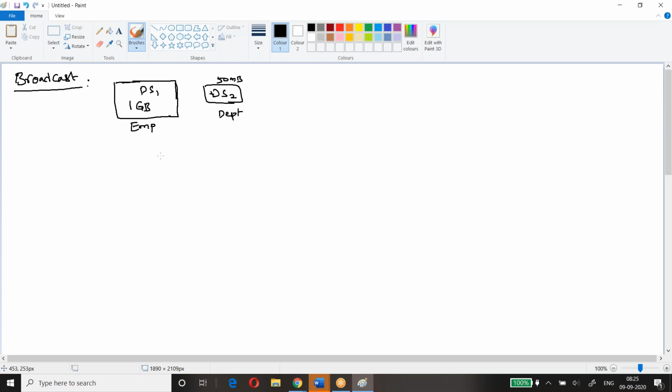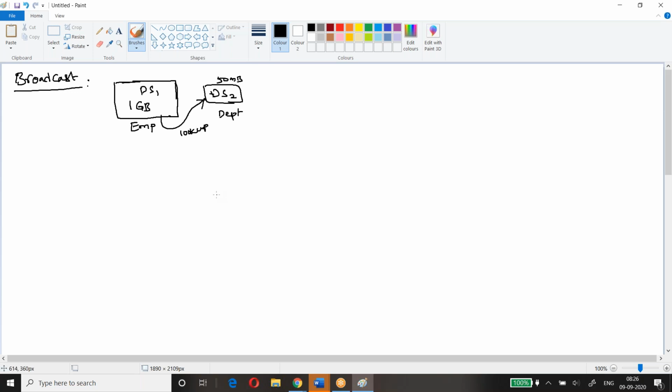Now, I need to join these two data sets. I need to do a lookup from the employee data set to the department data set. I need to do a lookup. Try to look at here. I'll try to explain in the MapReduce way. The same thing I can show you in Spark. Actually, this idea also came from there only.